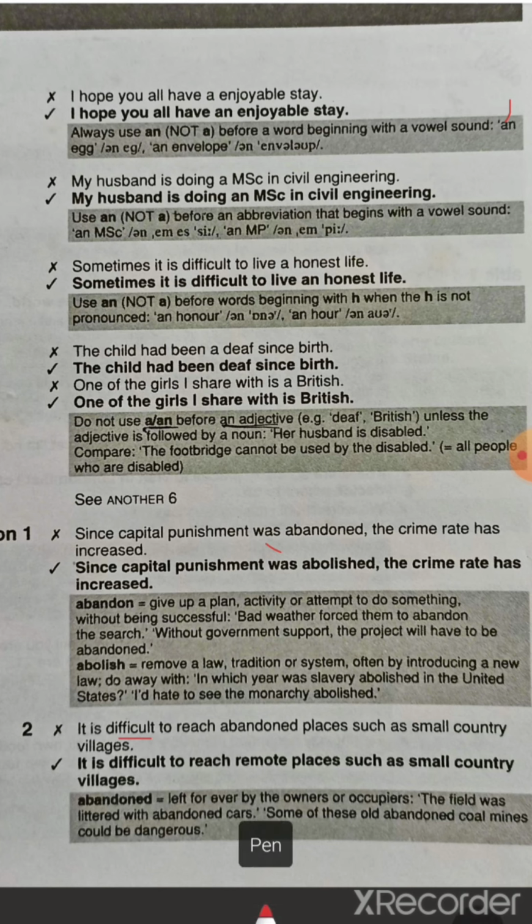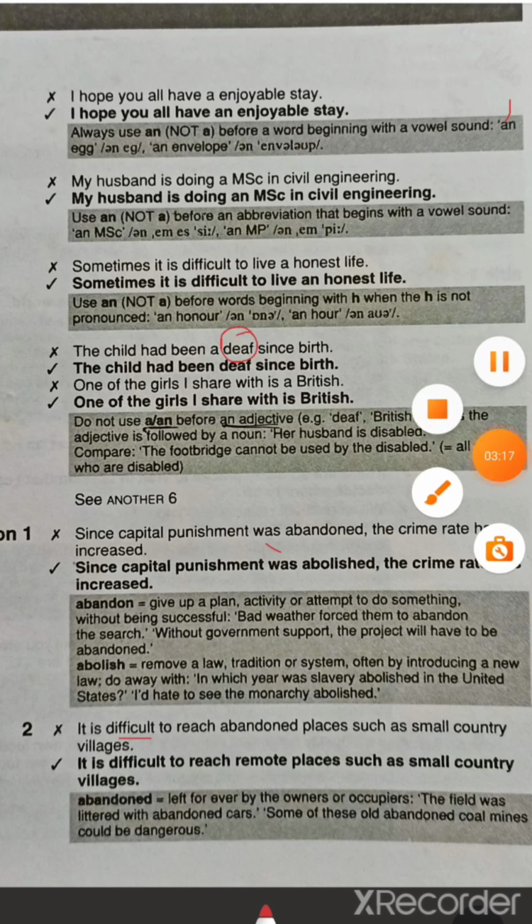Next, the child had been a deaf since birth. We know that deaf is an adjective over here. Deaf is used as an adjective. Remember that if the adjective is not followed by a noun, we cannot use an article.